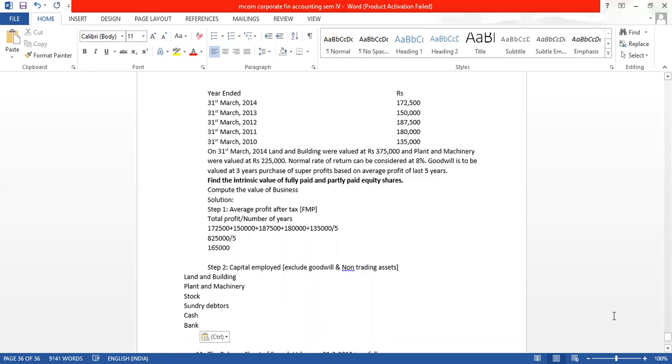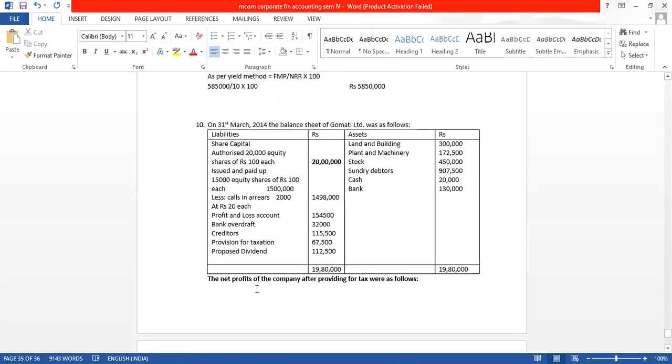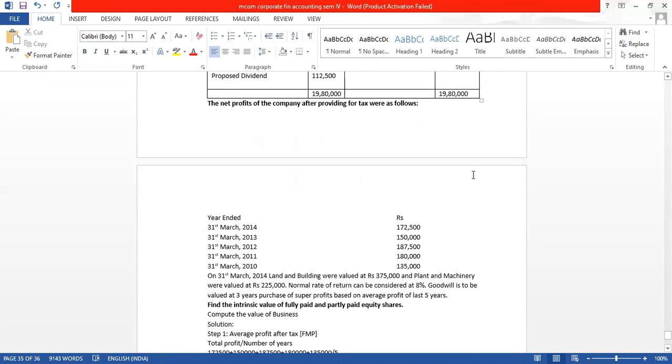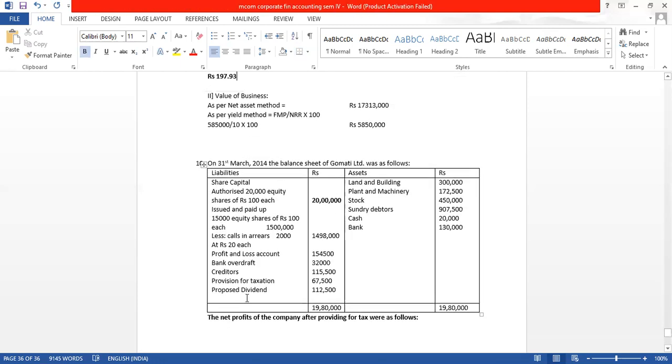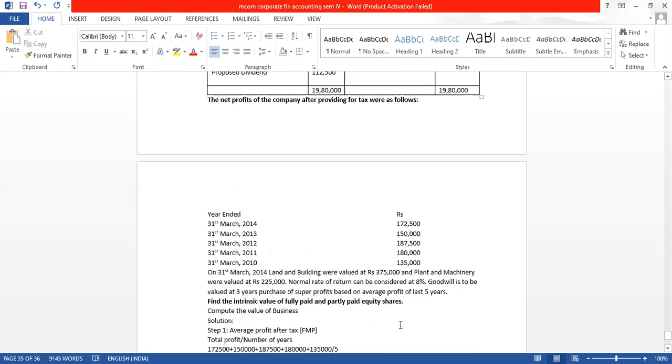Now some new values are given. Land and building is 3,75,000. Plant and machinery new value is 2,25,000. Stock and debtors I will take at the old values, 4,50,000 and 9,07,500, and cash and bank, 20,000 and 1,30,000.